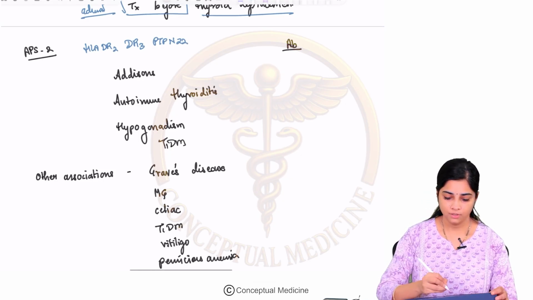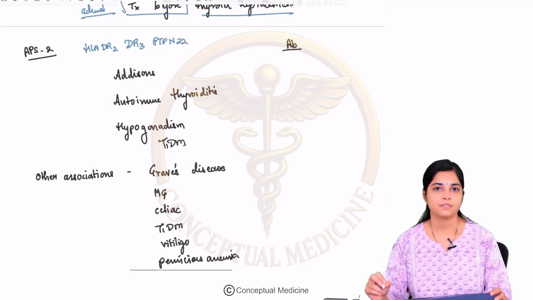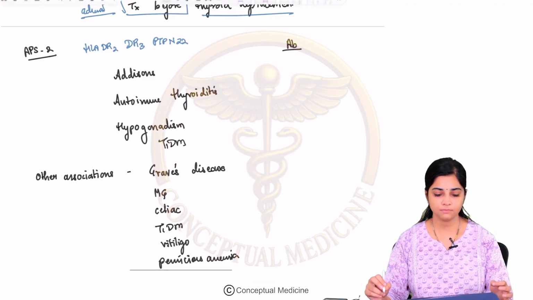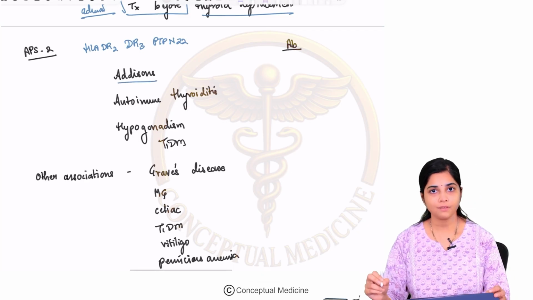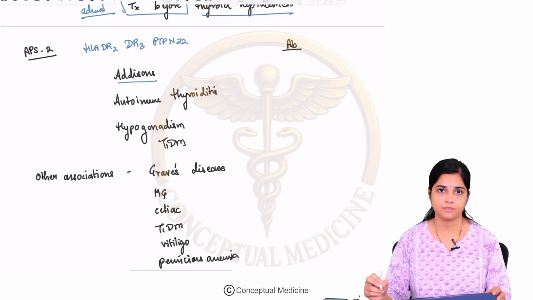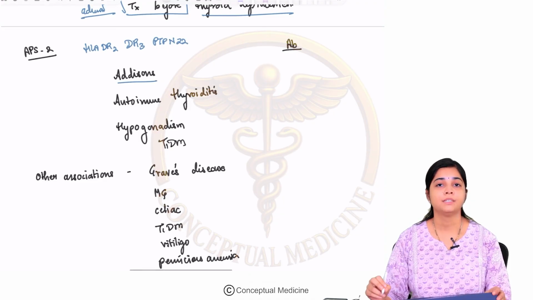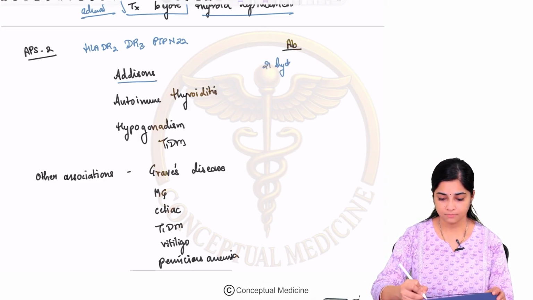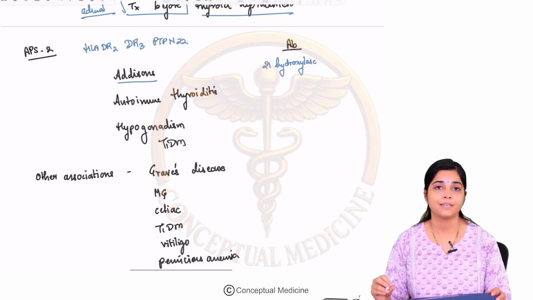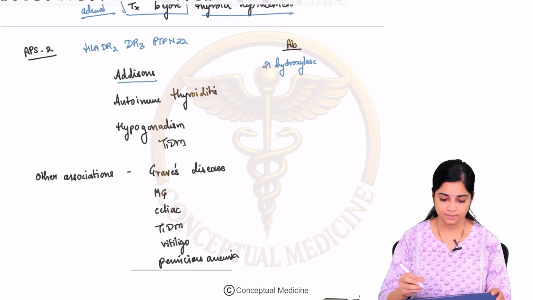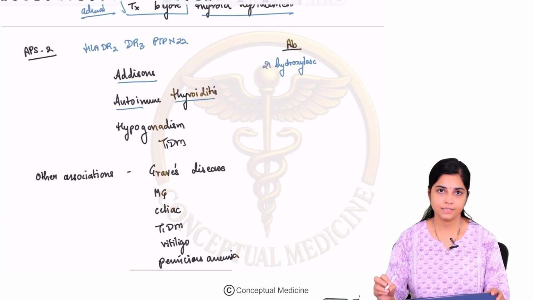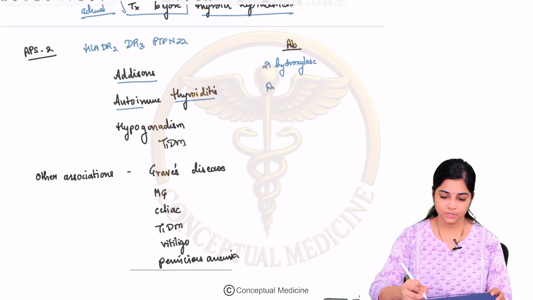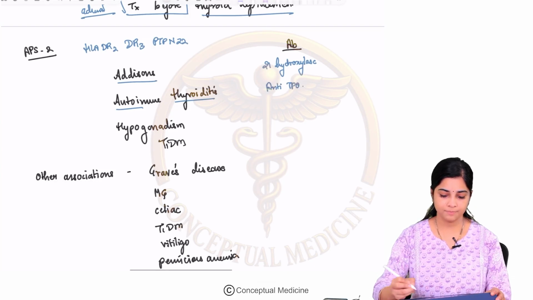Okay. So what are all the various clinical manifestations of APS type 2? So you can have Addison's. Addison's is nothing but adrenal insufficiency. So what is this because of? This is because of an antibody to 21-hydroxylase. Then you can have autoimmune thyroiditis. This is because of antibody to anti-TPO or thyroid peroxidase.